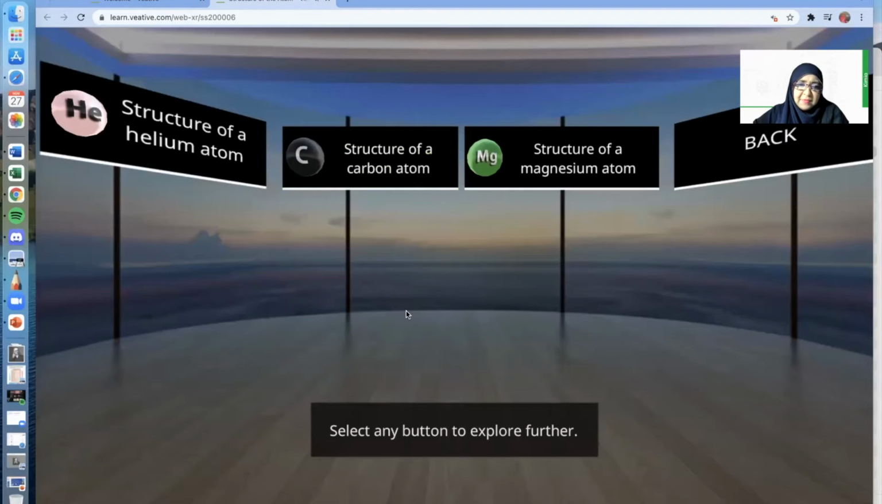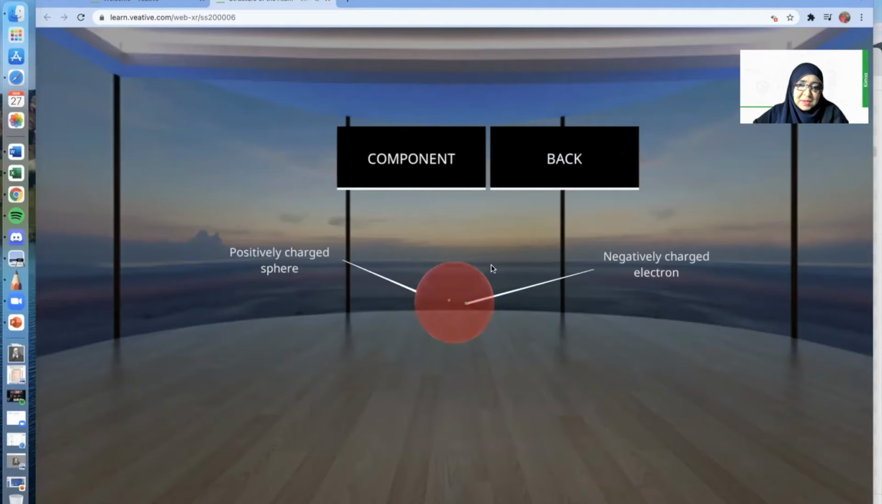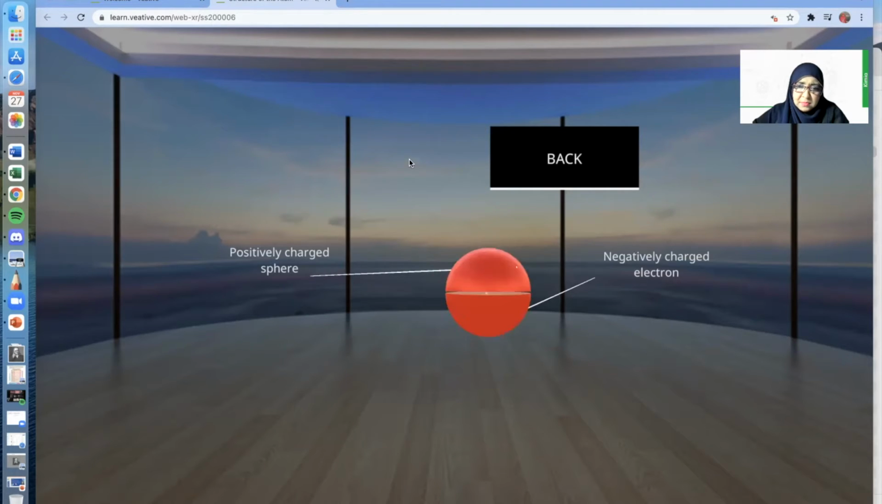Here we have 3 different atoms: the structure of a helium atom, the structure of a carbon atom, and the structure of a magnesium atom. I'm going to go with the structure of a helium atom first. If you can see here, there's the positively charged sphere and negatively charged electrons. So basically that's the atomic model of J.J. Thomson. So let's click the component so we can see what's inside.